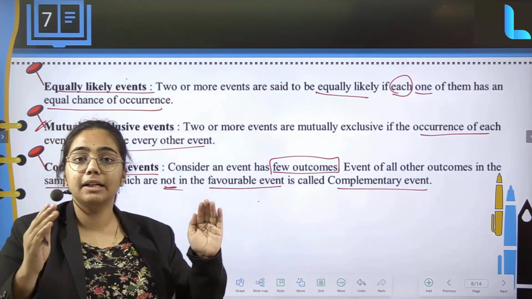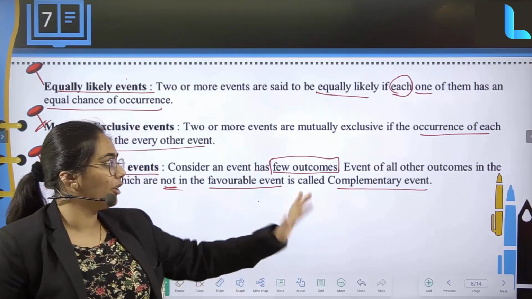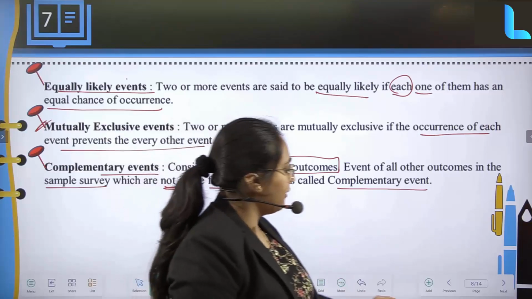Favorable event is nothing but women empowerment. Everything other than this is going to be called the complementary event.